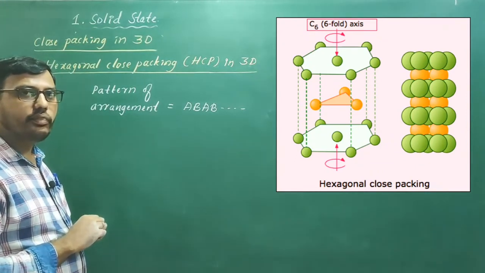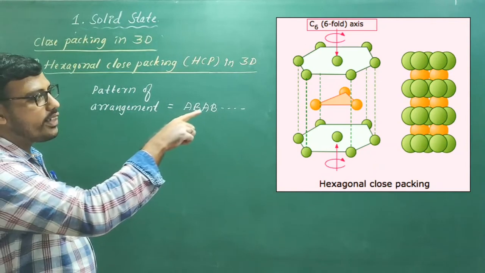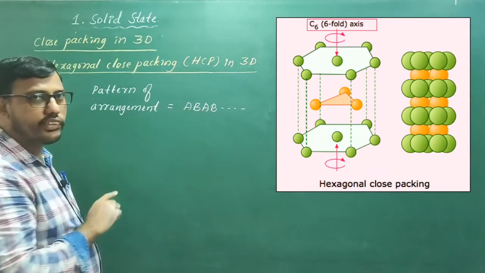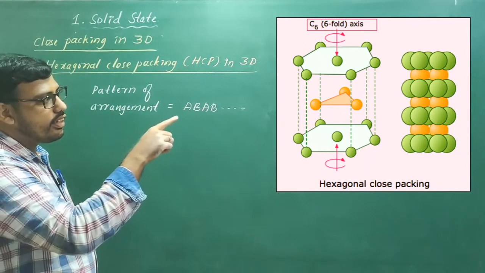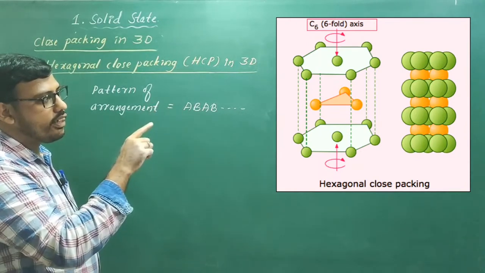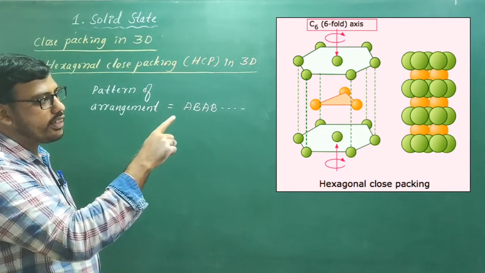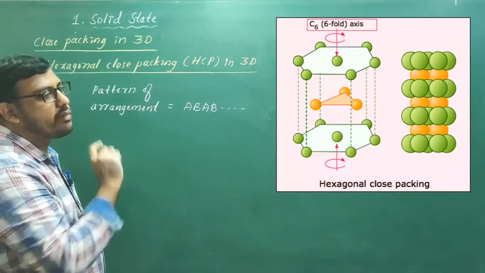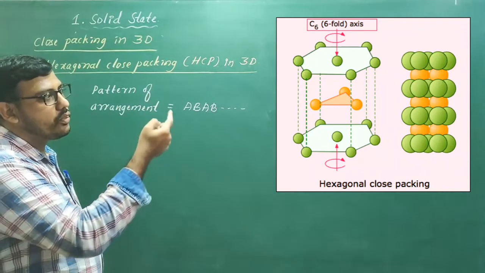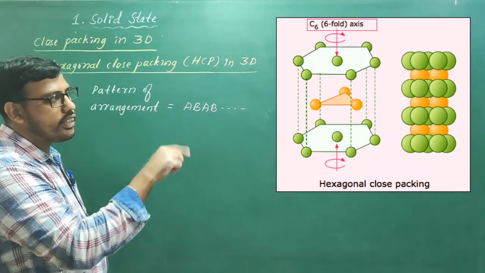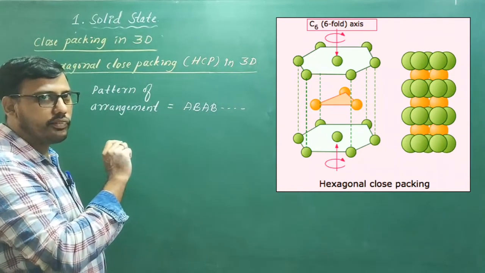Consider the center particle, which is surrounded by 6 particles. Above that particle 3 particles are there. So surely below that particle also 3 particles will be there.